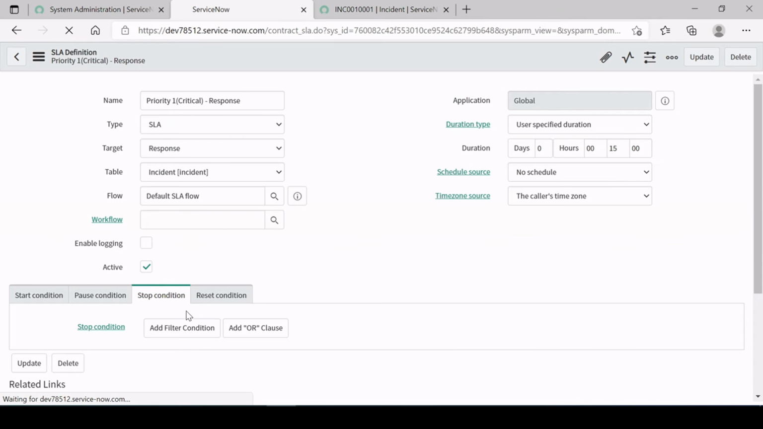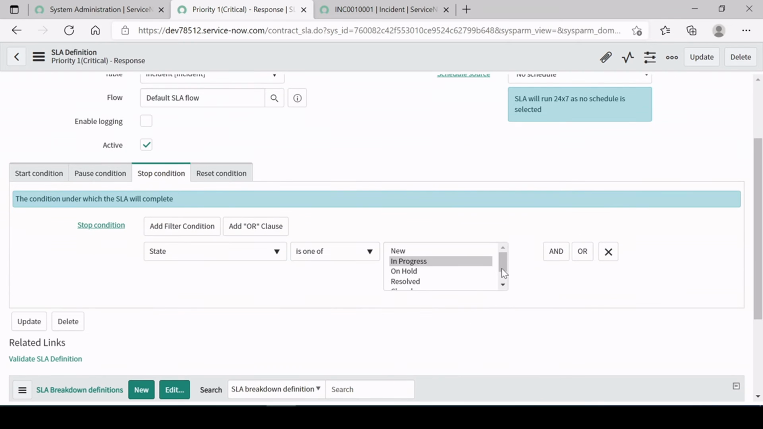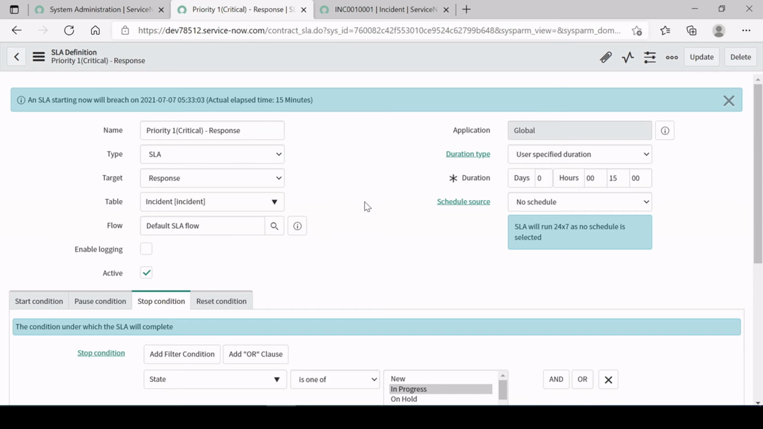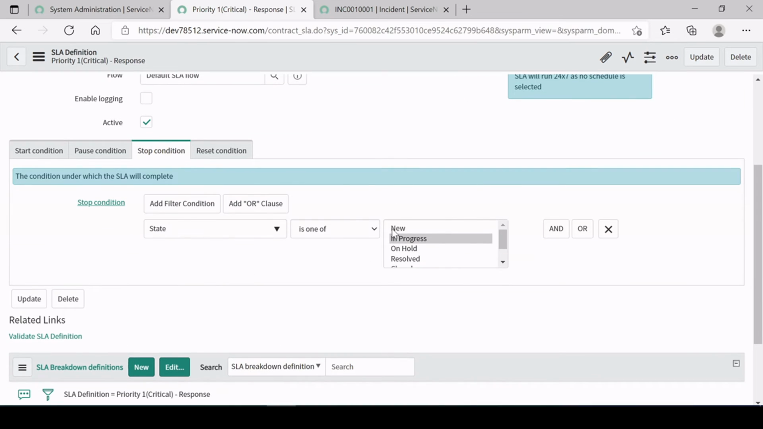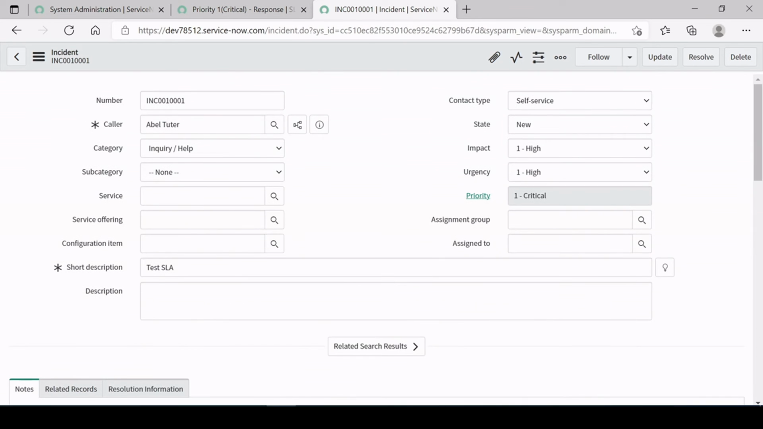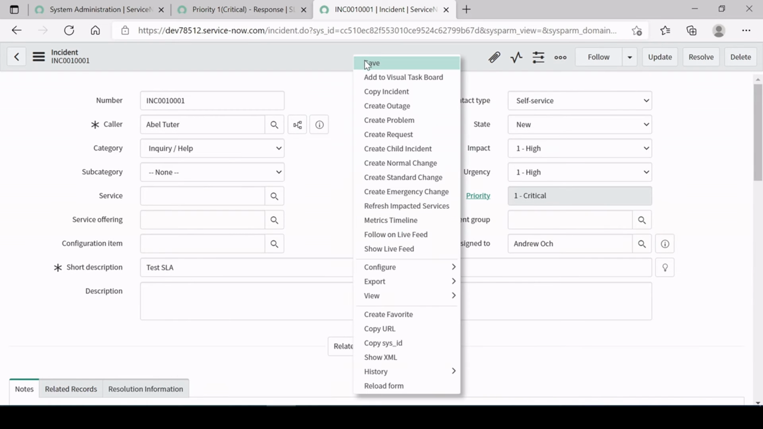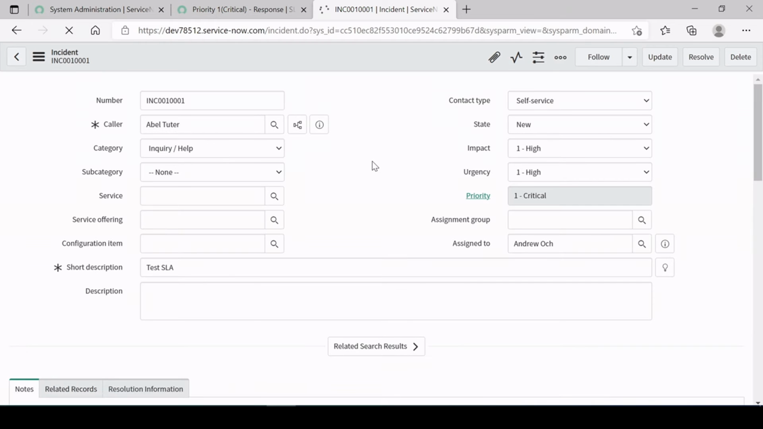I'm sorry about that, guys, but the stop condition, I was thinking this is the resolution SLA, and for resolution SLA definitely we have to give the resolution condition, but this is just for response. So if the ticket moves from New to In Progress, then the SLA should stop, right? Now we are going to assign it to somebody, so that it will fall under the assigned to. So let's say